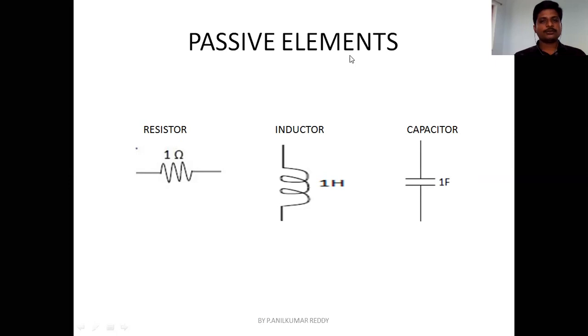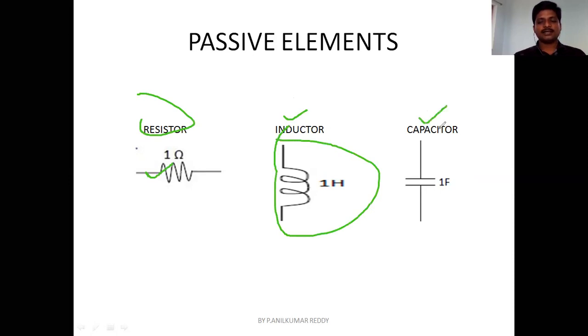So as I already told you, we have three passive elements. We have resistor, and this is the symbol of a resistor, you can see on the screen, and inductor. Okay, so this is the symbol of an inductor. And this is the other example, that is capacitor. So this is the classification of passive elements. So we have only three types of passive elements: resistor, inductor, and capacitor.